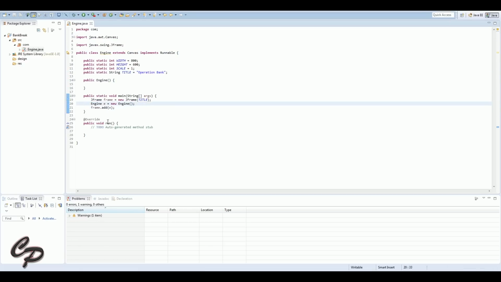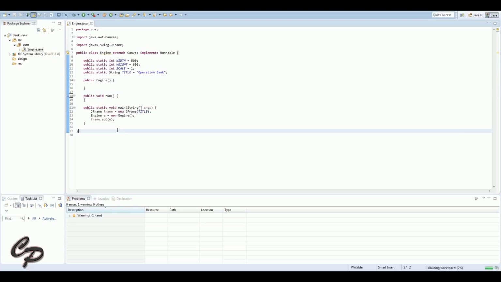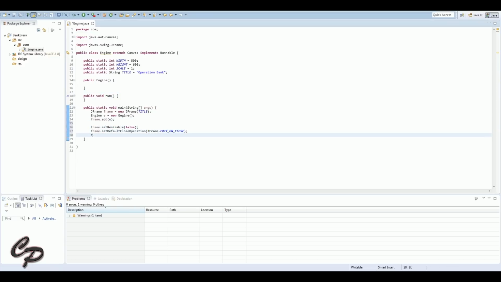We've then in the main function there, you can see we set up a JFrame just called frame with the title as a parameter. Started a new engine and then added the engine to the frame. We've then extended engine to make it extend Canvas and implement Runnable. These are just two classes that we want to use to make it so that the game is runnable.